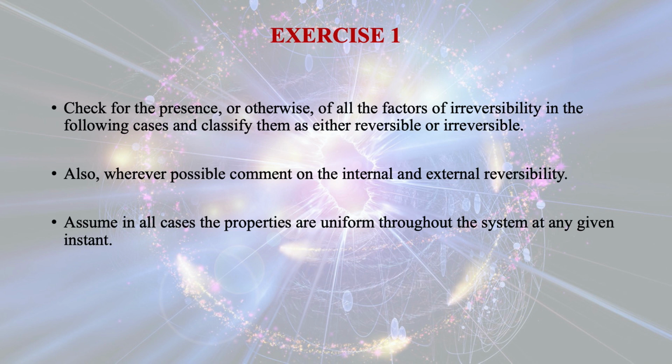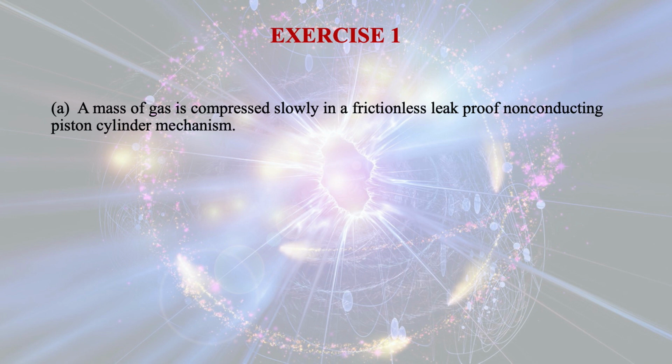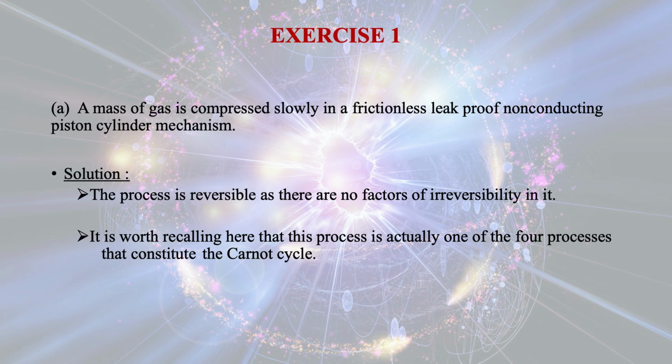Also, wherever possible, comment on the internal or external reversibility. Assume that in all cases the properties are uniform throughout the system at any given instant. First case: a mass of gas is compressed slowly in a frictionless, leak-proof, non-conducting piston-cylinder mechanism. So, whether it is reversible or irreversible, let us analyze. The process is reversible as there are no factors of irreversibility in it.